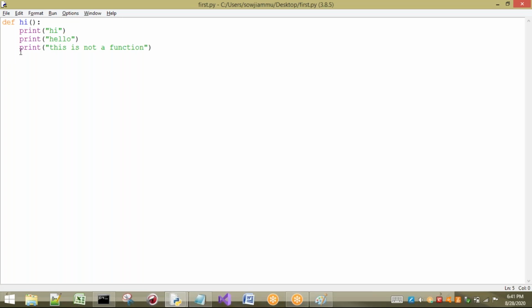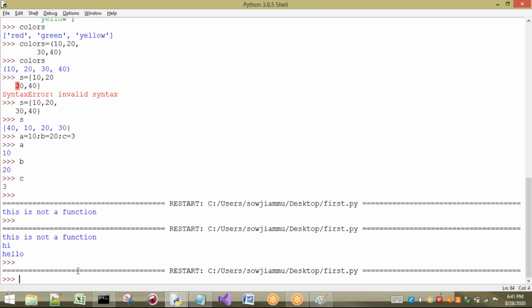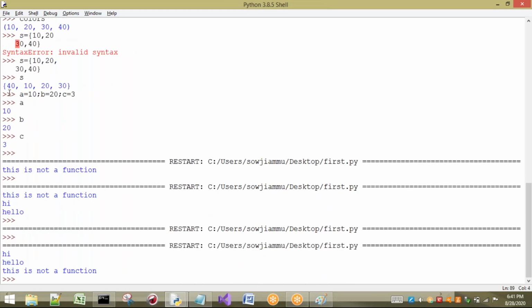If I execute this program, I am not going to get anything. See here, execution is just completed. The reason is I have not called the hi function, because this third line also belongs to your hi function. If I write the hi function call, now what happens? Three statements will be printed.